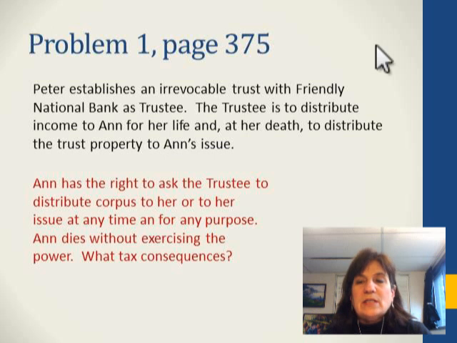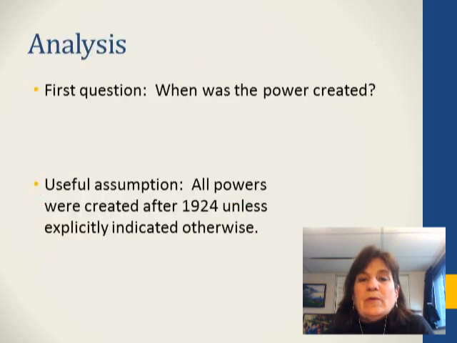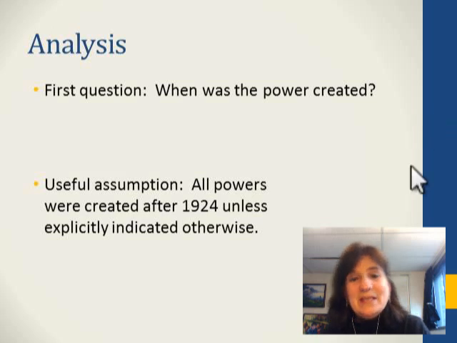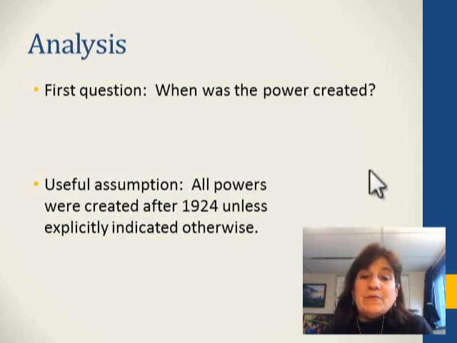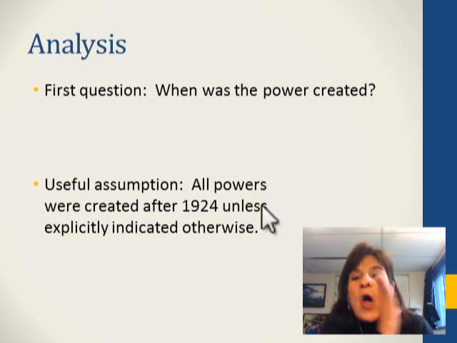So what tax consequences? Well, first of all, does Anne have a general power of appointment? Here's another important question. When was the power created? So let's just usefully assume that all powers were created after 1924, unless explicitly indicated otherwise, which it won't be.